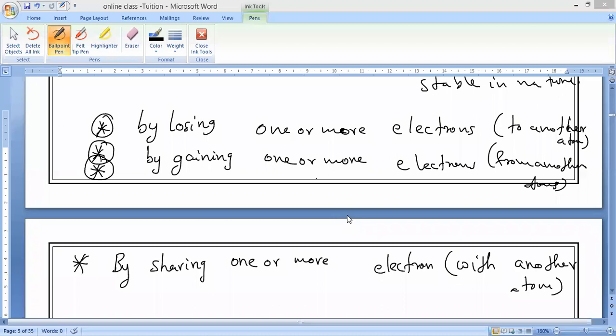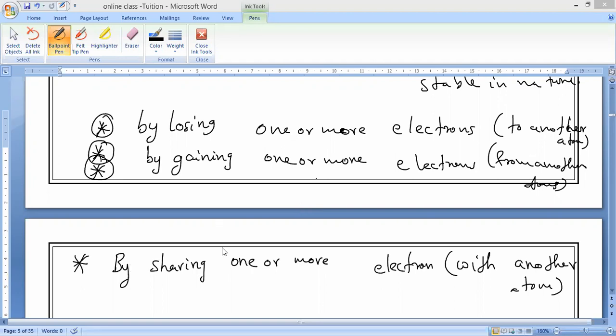These loss and gain of electrons are called transfer of electrons. Sir, what is the difference between losing and sharing electrons? Losing means completely it will donate. Understand, Jesse? Suppose you have 2 rupees. You can donate me 1 rupee. Then how much do you have, Jesse? You have only 1 rupee. Correct or not? Do you understand, Jesse? Yes, sir.